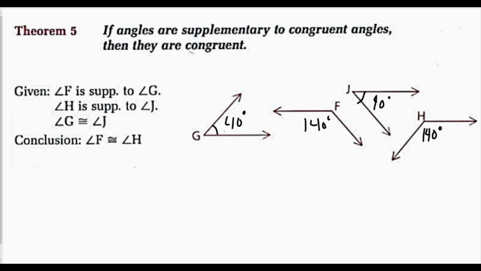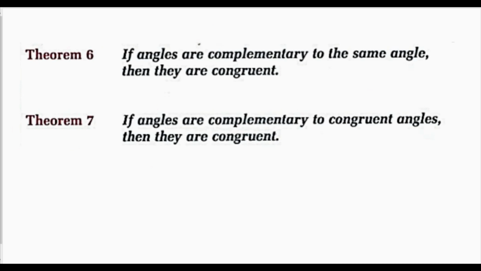Now likewise, instead of supplementary, I can have complementary. Remember, complementary means add to 90 degrees. So I have two more theorems. The only word that I change is sup to comp. So if angles are complementary to the same angle, then they are congruent. Likewise, theorem 7, if angles are complementary to congruent angles, then they are congruent. So again, I have 4 new theorems here.